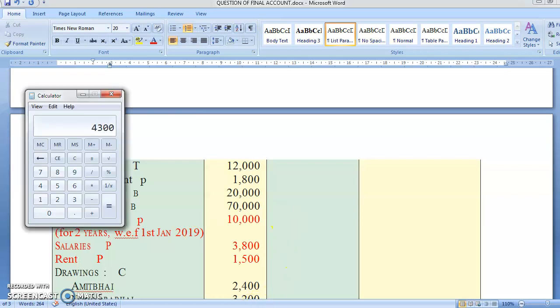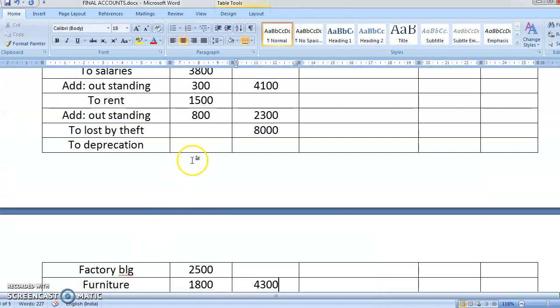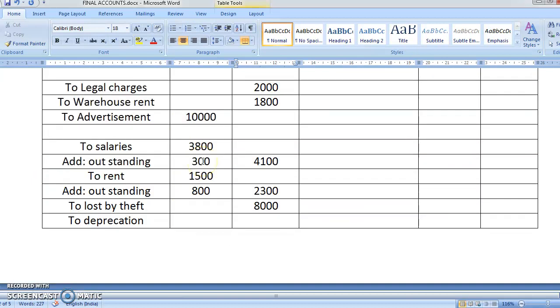So what are you going to do? The simple way is: 10,000. It is for how many years? 2 years. 2 years means how many months? 24 months. So divide by 24, you get the amount per month. Multiply by 3 because it is for 3 months. So it is coming to 1,250. So for the current year, the expense is how much? 1,250. Your current year expense is 1,250, and the remaining is your prepaid.